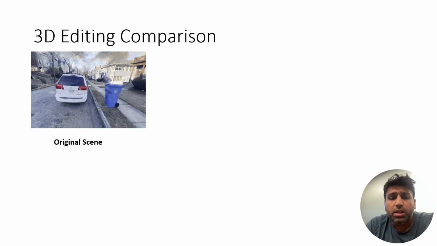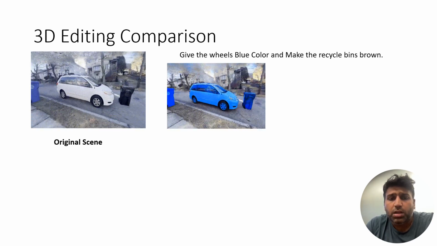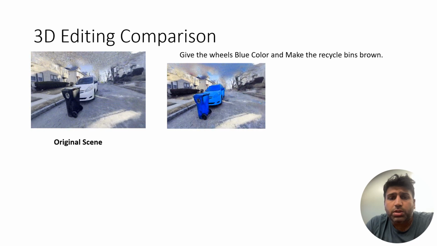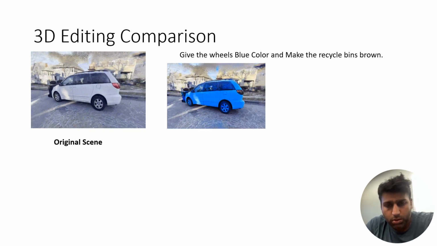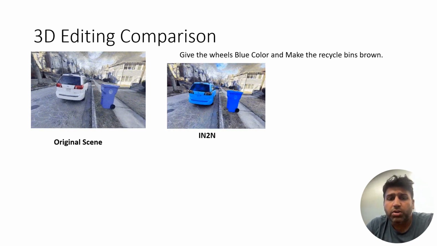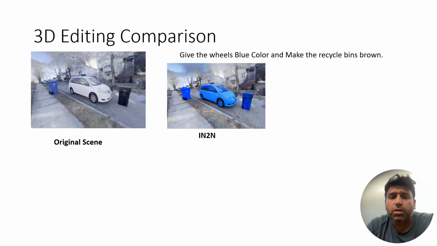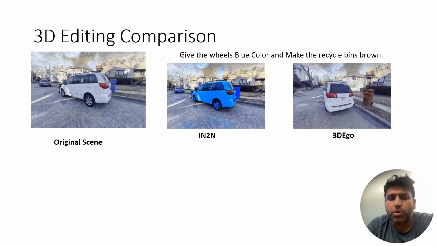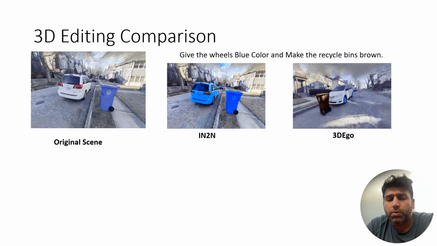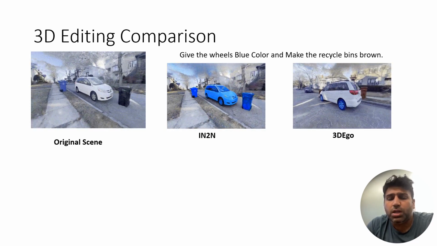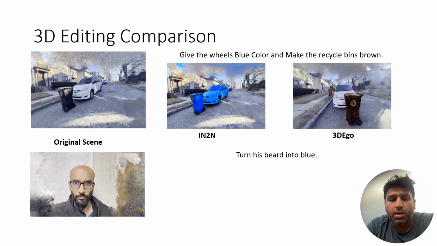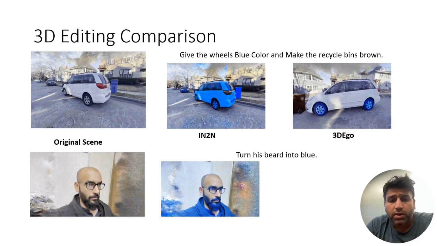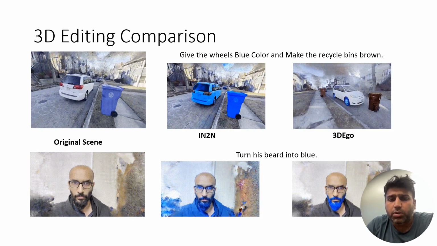Here we are also doing some 3D editing comparisons. For example, this is an original scene of a van, and when we pass the prompt, give the blue color to the wheels and make the recycle bins brown, Instruct-NeRF-to-NeRF fails to handle this multi-attribute editing prompt. In our case, our framework successfully achieves the results. There is another result where we are trying to change the beard to blue.